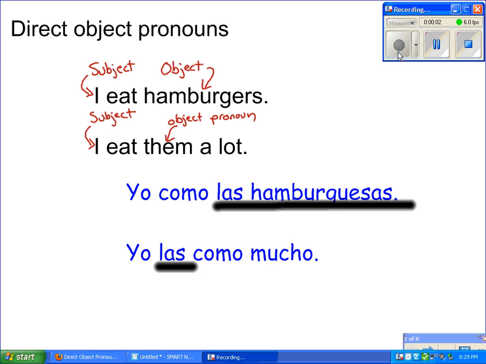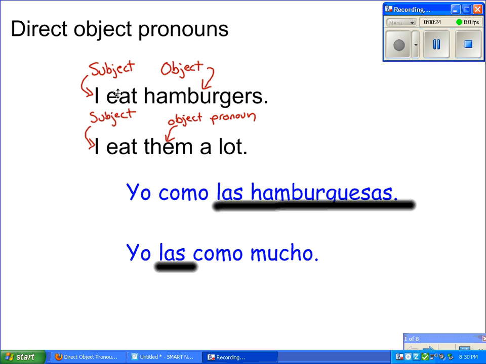Alright, this video is going to talk about direct object pronouns in Spanish. We're going to do a little bit of English grammar first, just to remind us what objects are and then what pronouns are. So in the sentence, I eat hamburgers, I is the subject, and hamburgers is the object. Every sentence has a subject, but not every sentence has an object. So we're just dealing with verbs that can have objects.